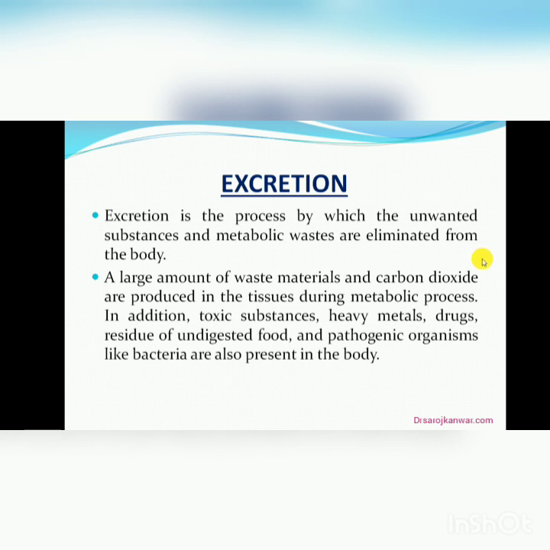Some of these substances, such as carbon dioxide, are produced in the tissues during metabolic processes, and some toxic substances, heavy metals, drugs, residues of undigested food, and pathological organisms like bacteria and viruses should be removed from the body to protect it from various diseases.